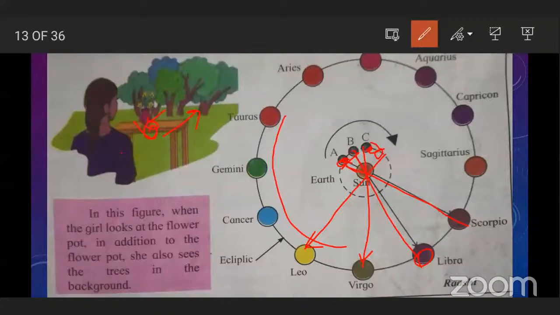The rising of the sun in the east and the setting in the west is also apparent motion. This is also apparent motion. And you might have heard that a particular nakshatra is rising and now prevails. It means that at that time, if you look at the sun from the earth, that particular nakshatra is behind the sun. And it gives the idea about the position of the earth. Okay.